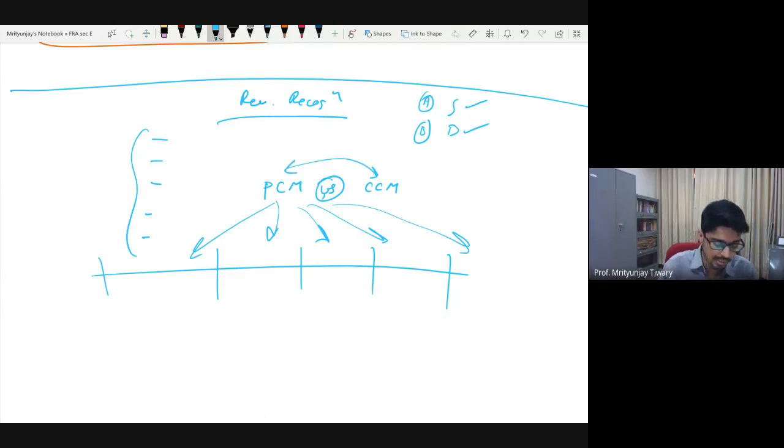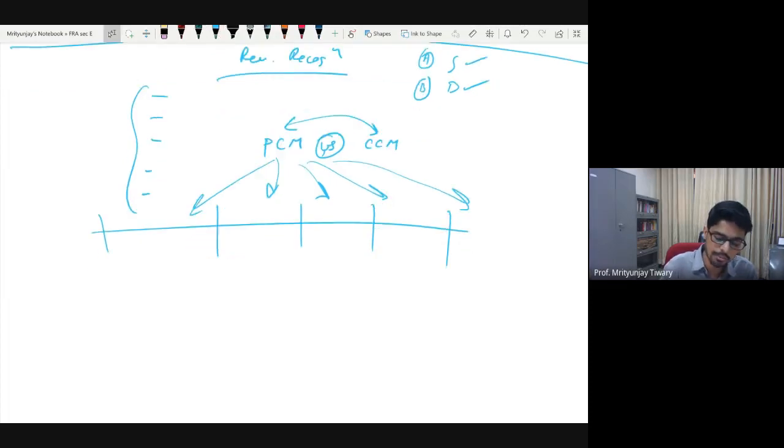Now, what do they say? Very simple: in completed contract, the entire recognition of revenue is in the year when the work gets completed. And percentage of completion, as the name itself suggests, means that in whatever percent you have completed the work over the periods, in that percent we will recognize the revenue.